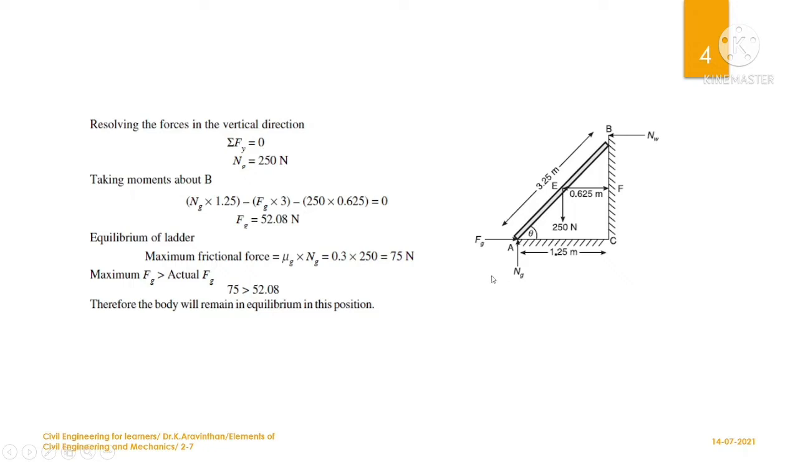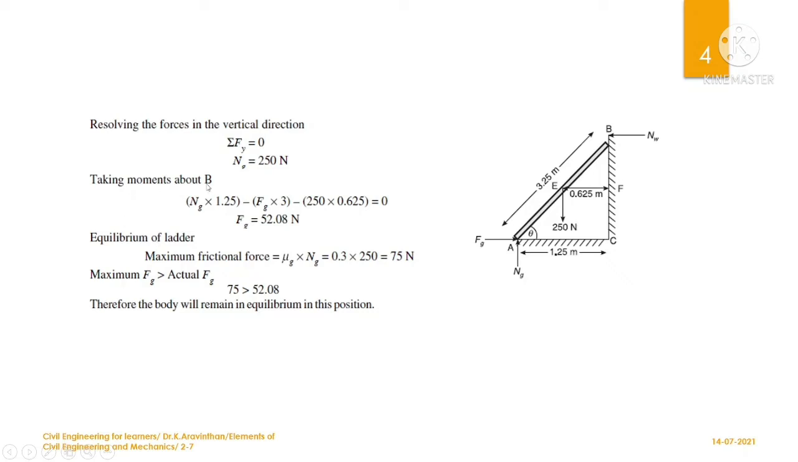Now if you know NG, you can automatically find the friction, that is FG here. And since the friction coefficient is given as 0.3, you can multiply 0.3 into 250, you will be getting 75 Newton. Now let us find what is the horizontal force which is acting due to this load.